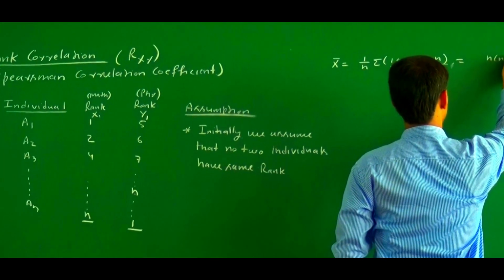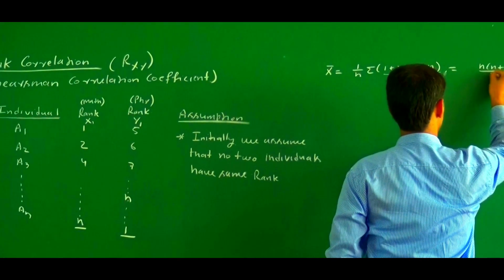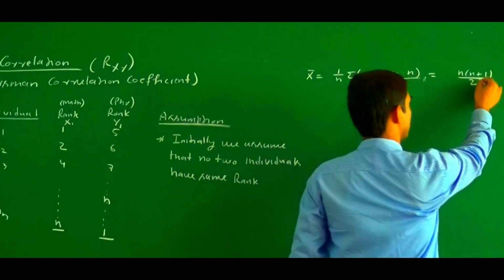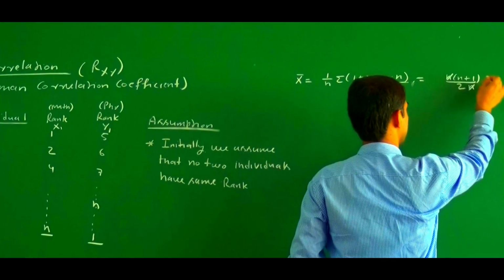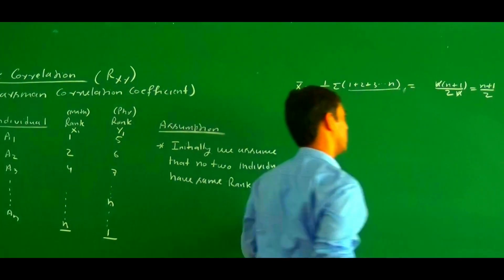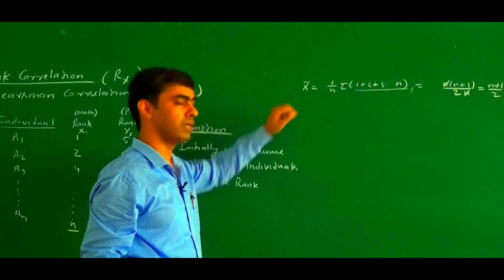N plus 1 divided by 2 into what? Multiplied by 1 upon n. So this is 1 by 2n, and n cancels out. So what is the value? n plus 1 by 2.